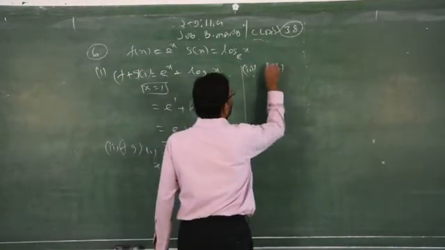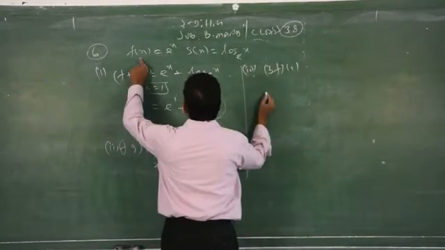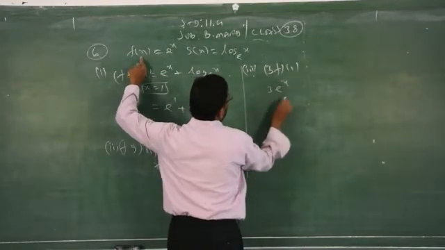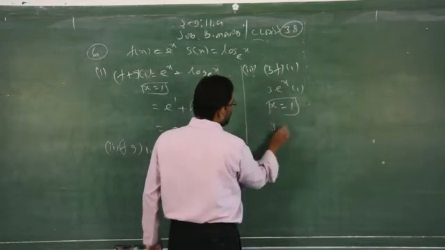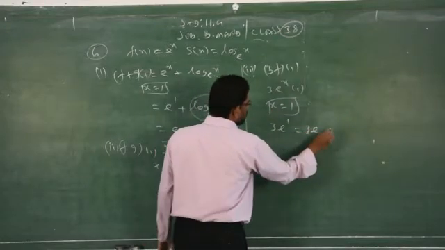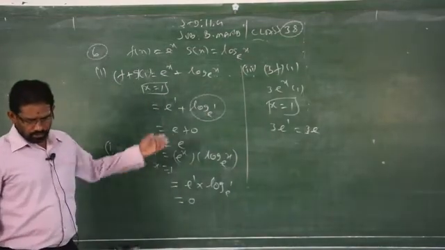3f of 1. So you have to multiply f of x by 3. 3 e power x of 1, x is replaced by 1. So 3 e power 1, that is 3e. Clear? So it's very simple.